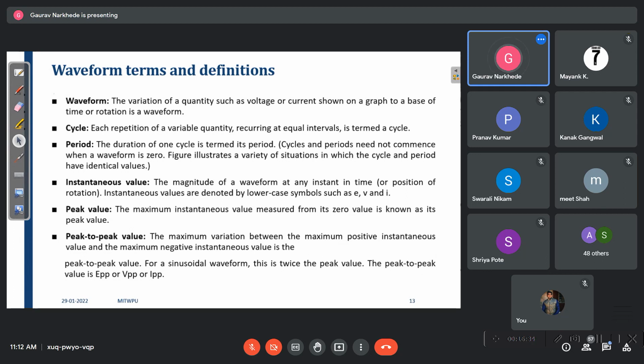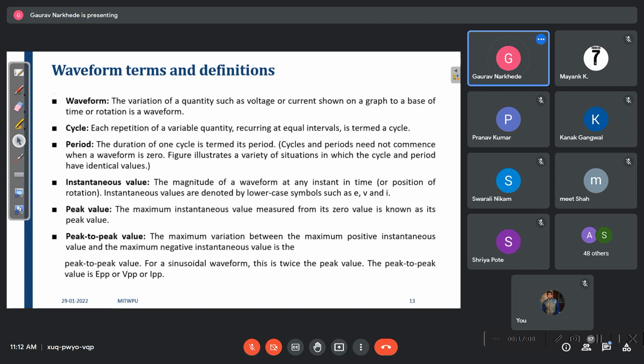Then what is the period? If we calculate in angles, what part is rotating. What is the time period? Time period is nothing but the time taken for the waveform to complete from 0 to 2 pi. The time taken for completing one cycle is called the time period of the waveform. What is the instantaneous value? At any instant, if you want to find the value, that is called your instantaneous value.